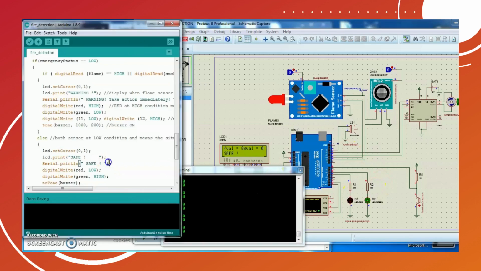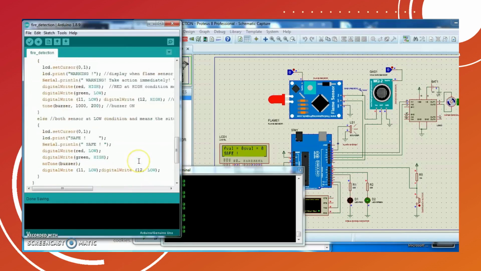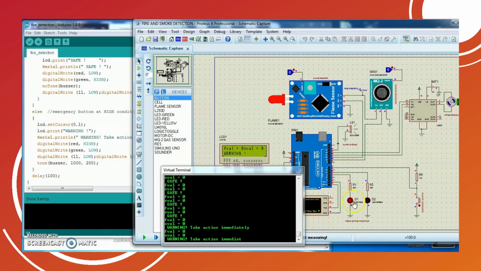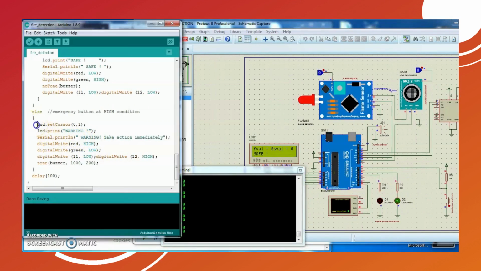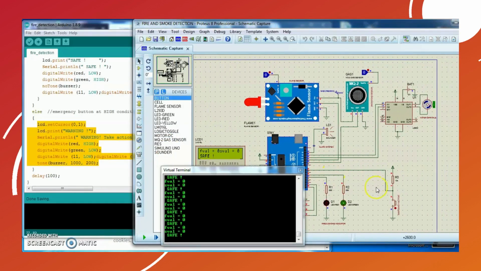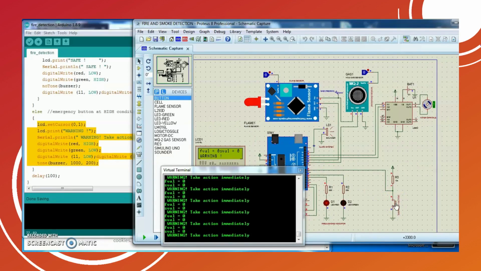If we press the yes button, it will be high. When it's at high condition, it will do this part. And if we press again, it will be stopped.